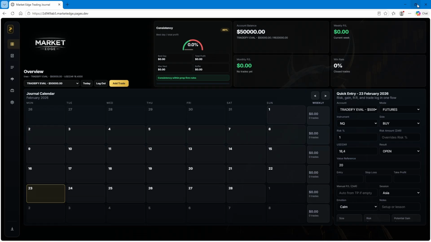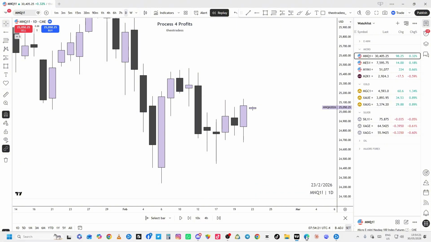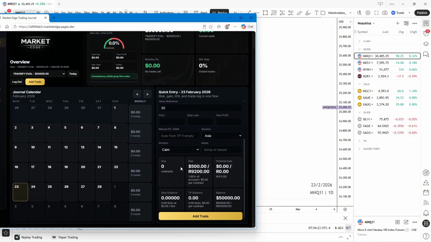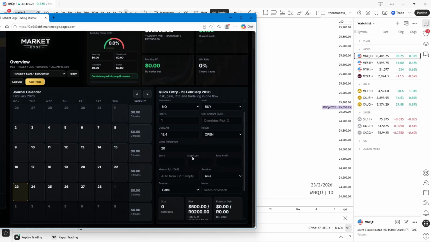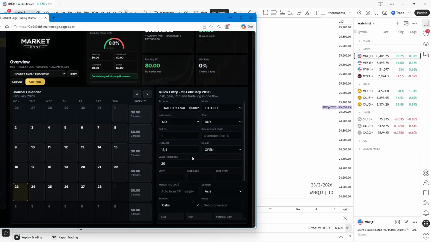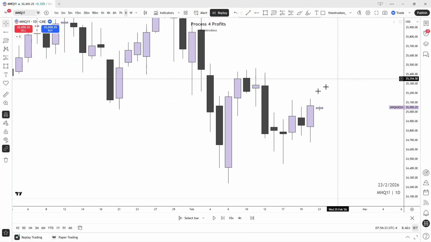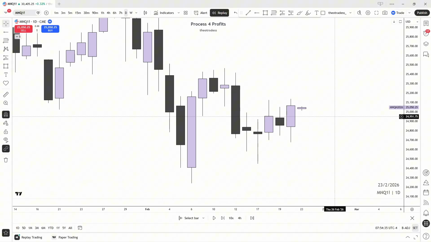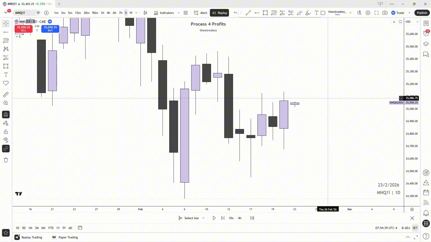All right, so let's go to the chart. And I think you can use it on mobile as well. It's not gonna look the same, but I think you can use it on mobile. I haven't tried the mobile version yet. But anyway, let's move on. So we're gonna use our backtesting here to test the journal.